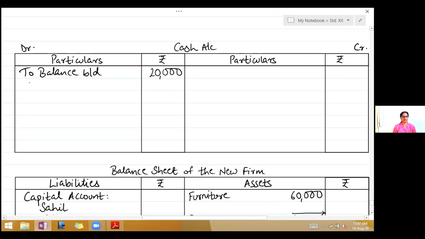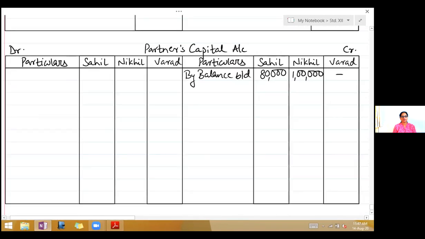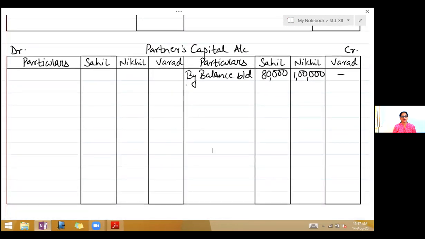So on the debit side, write to Bharat's capital account 1 lakh. Second effect will come in partners capital account on the credit side, by cash account. Write in Bharat's column 1 lakh.